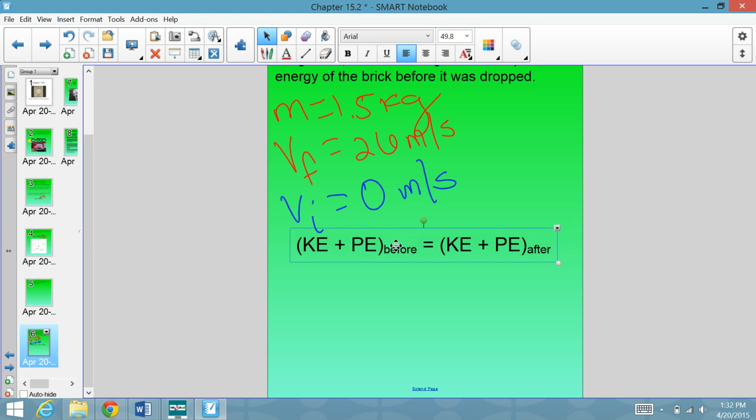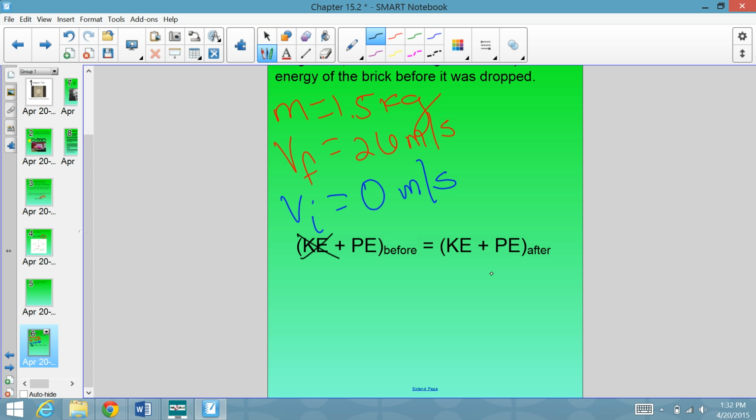So if we think about this, the brick is being held at some height above the ground, right? But the brick is not moving until it is released. So that means that if the brick is not moving, it definitely has gravitational potential because it's at some height above the ground, but it does not have kinetic energy to begin with because it's not moving. Only moving objects have kinetic energy.